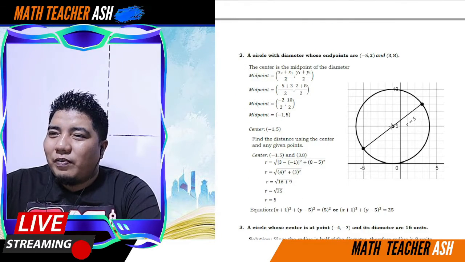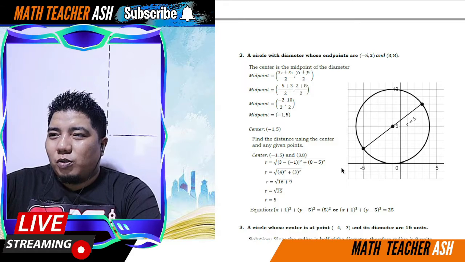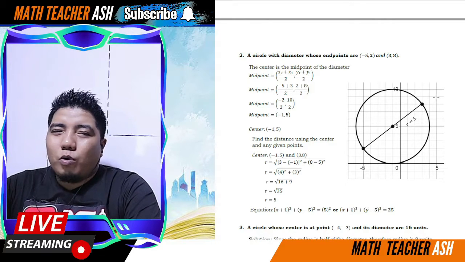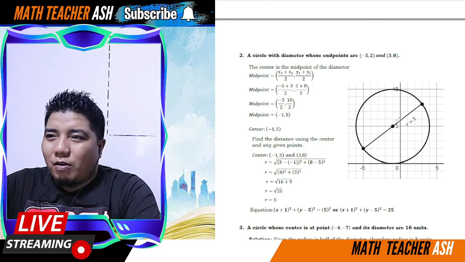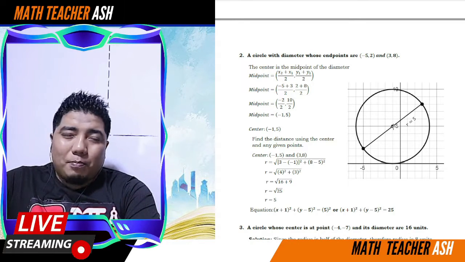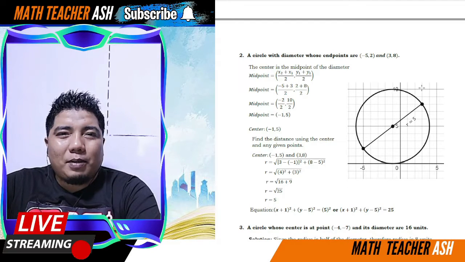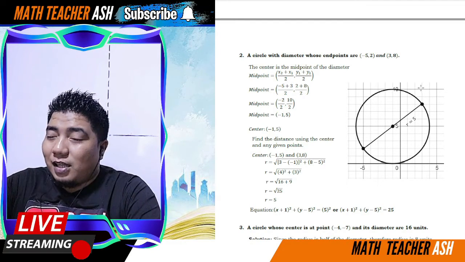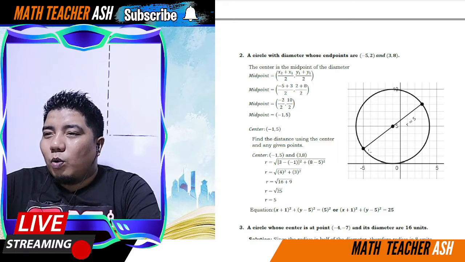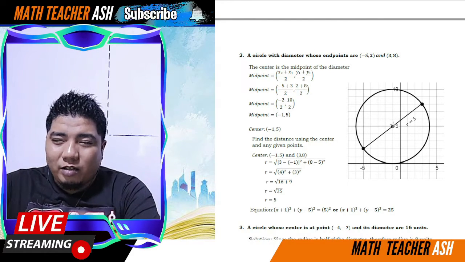Alright, so we have here a circle with diameter whose endpoints are, okay. So endpoints dito, pwede mong kunin ang midpoint formula, okay. Bakit midpoint? Para malaman mo ang coordinates ng middle, okay, or ng center. Kasi since this is a diameter and half of the diameter is the radius, of course. So, kukunin mo lang ang midpoint niya. Okay, the coordinate of the midpoint.